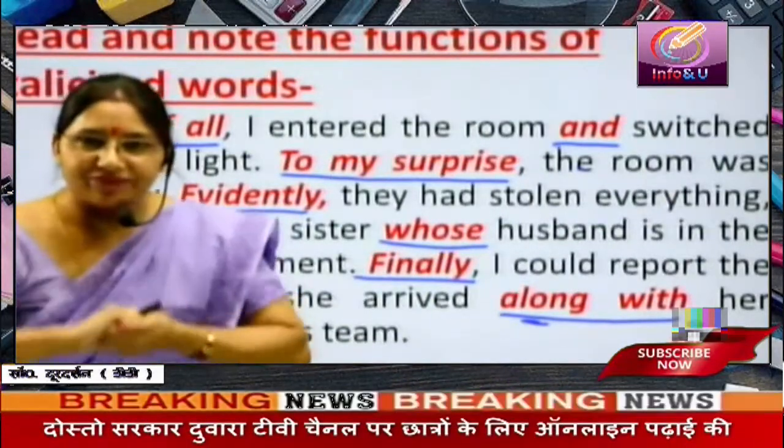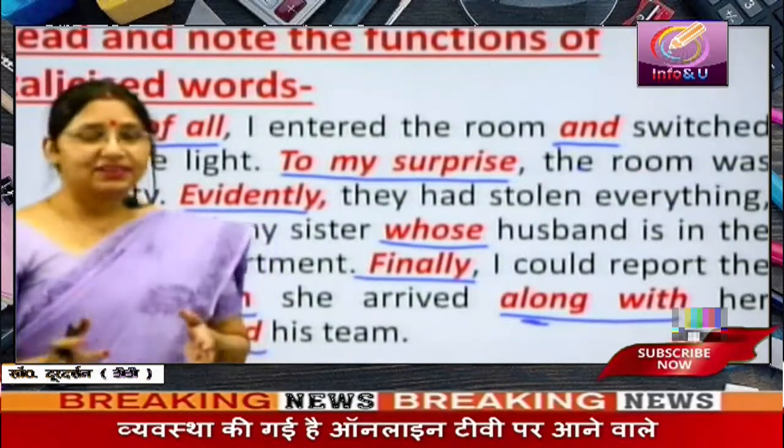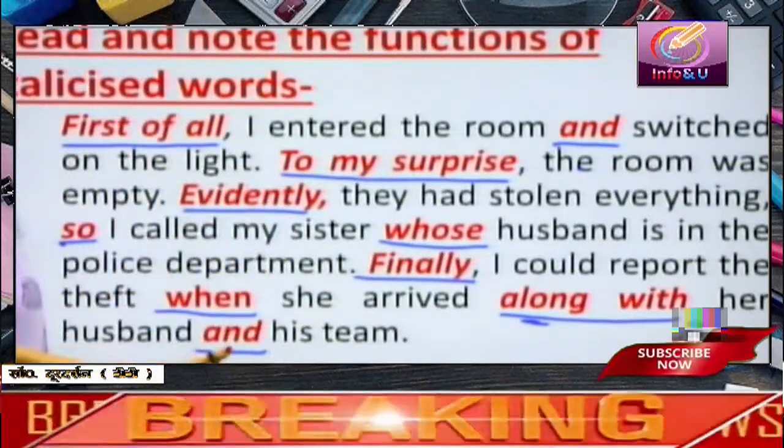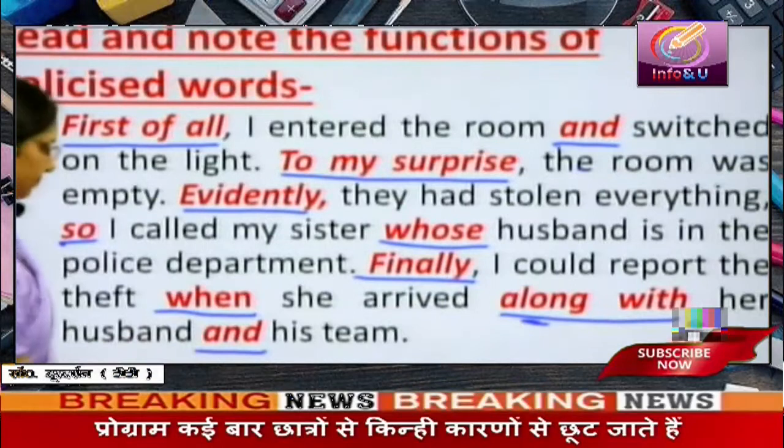So we can say she arrived "along with" is adding information, and "and his team" is also doing the same task of adding information. Now you got it? We are using these words to form coherent, well-connected sentences, well-connected expression, and a coherent and meaningful composition.